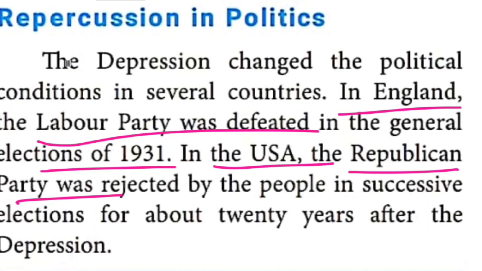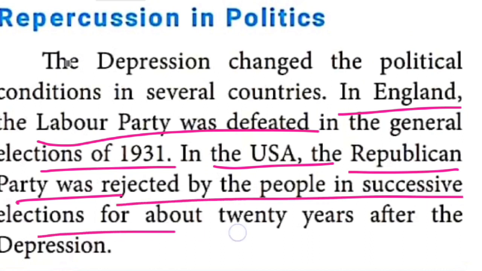For nearly 20 years after the depression, in successive elections, people rejected the Republican Party. In England, Labour Party got defeated. Likewise, in the United States, the Republican Party was rejected by the people. Nearly 20 years, they neglected that party.